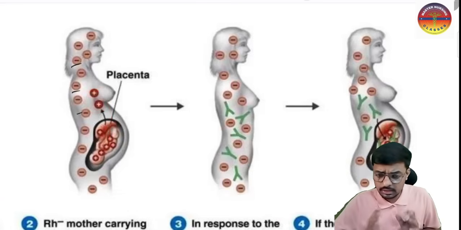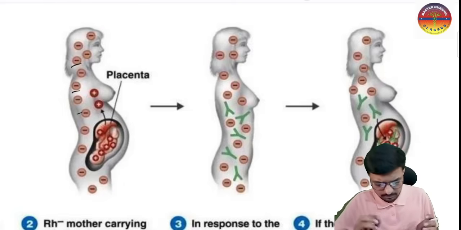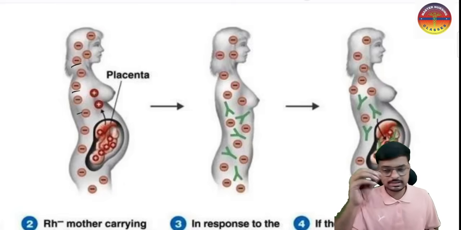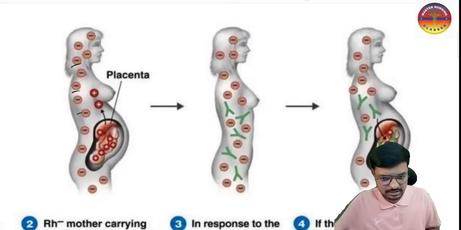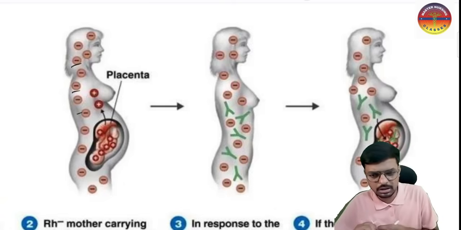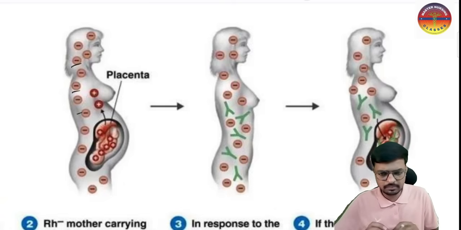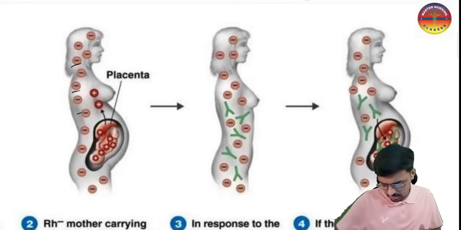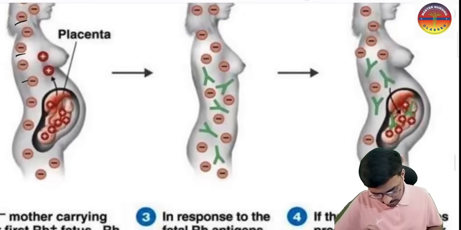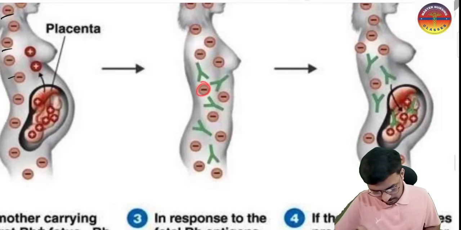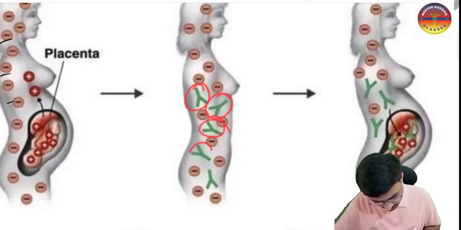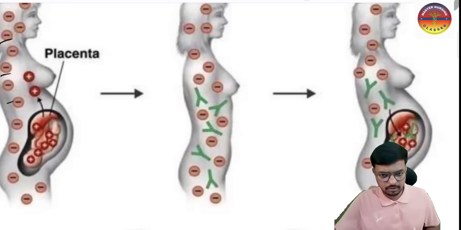Normally the placental blood, the blood of the fetus and the blood of the mother do not exchange with each other. But there is a chance during delivery, due to any small cut or whatever the reason, that from the umbilical cord the baby's blood may go into the maternal circulation. The mother is negative, but the baby's blood came here, and against that baby's blood an antibody is formed.